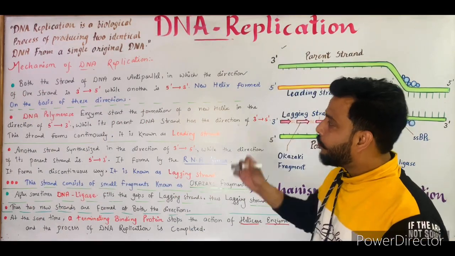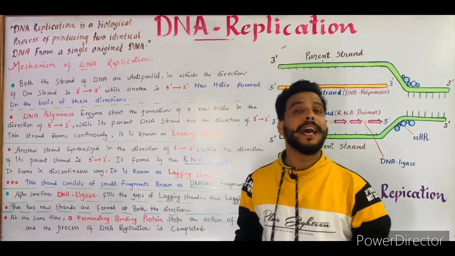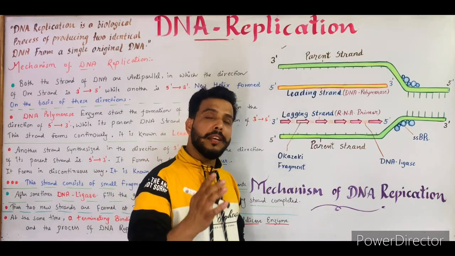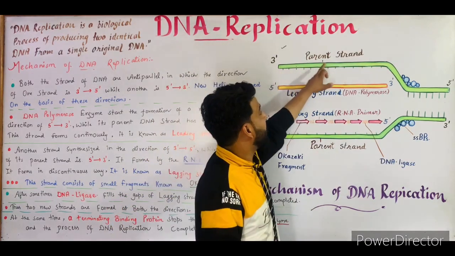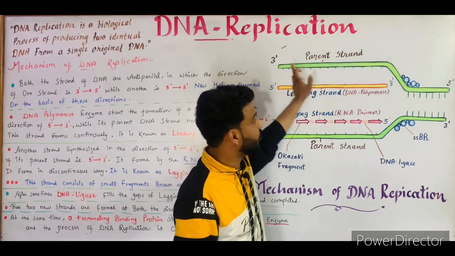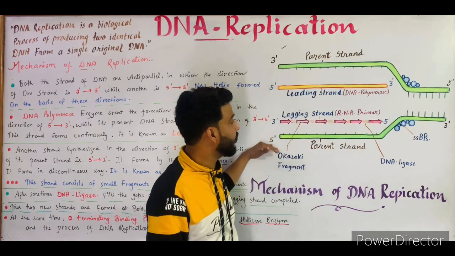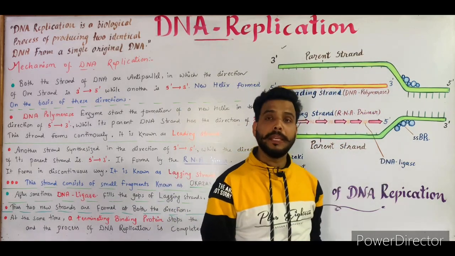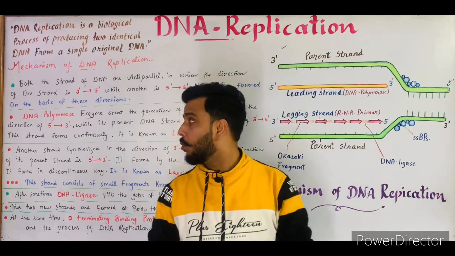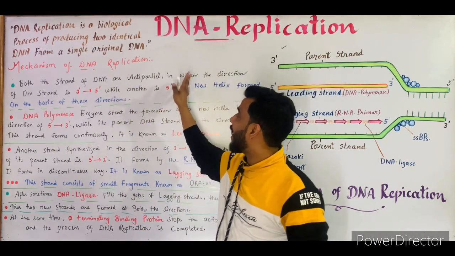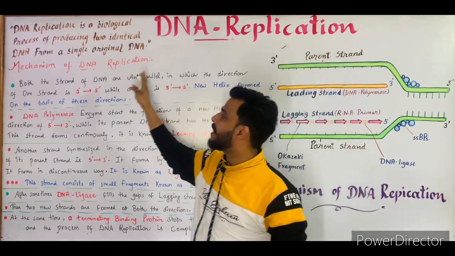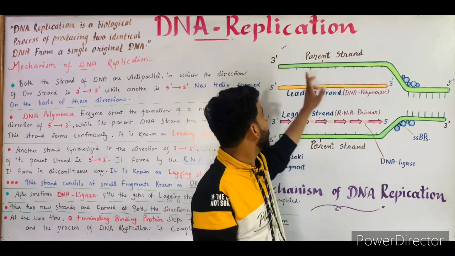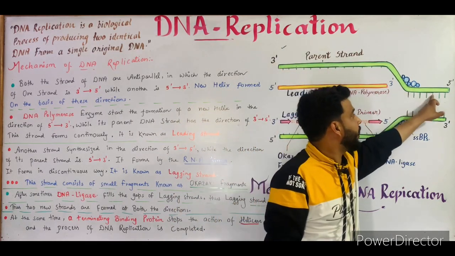After that, both the strands of DNA are anti-parallel. As we all know, there are some directions: this parent strand has the direction of 3'-5', while another has the direction of 5'-3'. So this is 3'-5', and this strand is 5'-3', meaning they both are anti-parallel. So in one strand the direction is 3'-5', while the other is 5'-3'. As you can see in the diagram, the direction of this strand is 3'-5', while the direction of this strand is 5'-3'.